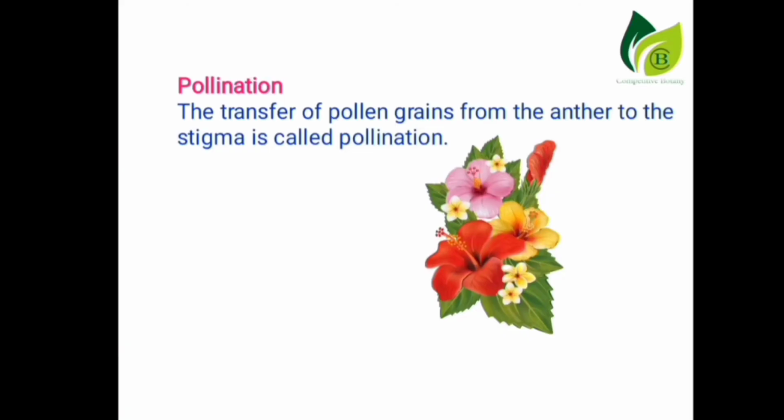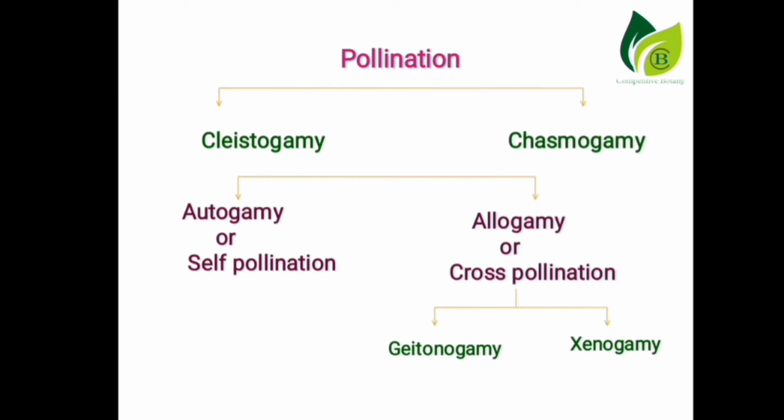Pollination. The transfer of pollen grains from the anther to the stigma is called pollination. Pollination in angiosperms is broadly divided into two categories. They are cleistogamy and chasmogamy. Let's come to the first one, cleistogamy. Some plants produce bisexual flowers which never open. Pollination that occurs in such flowers is called cleistogamy.